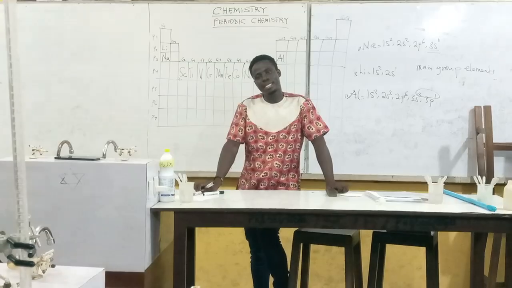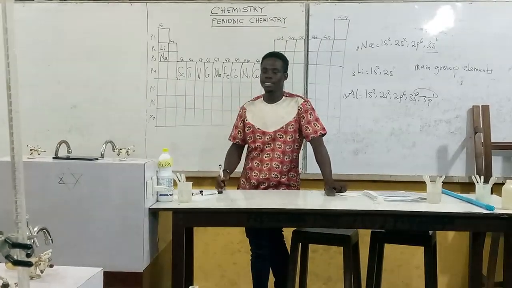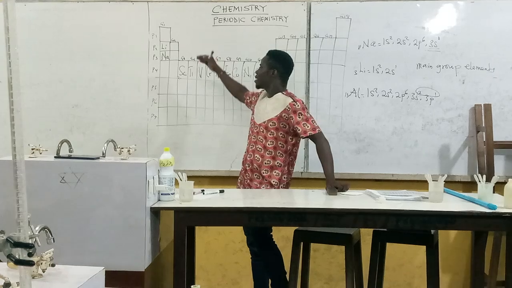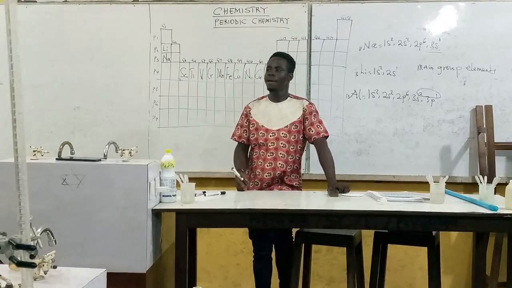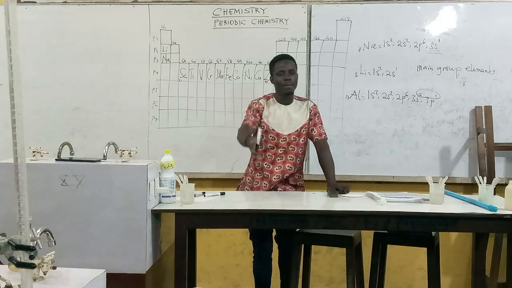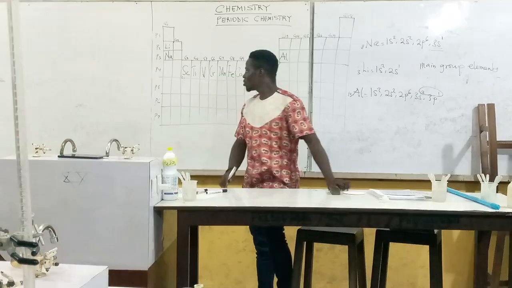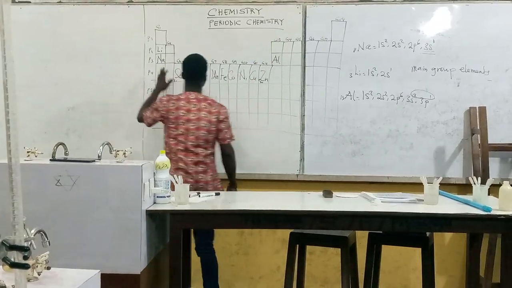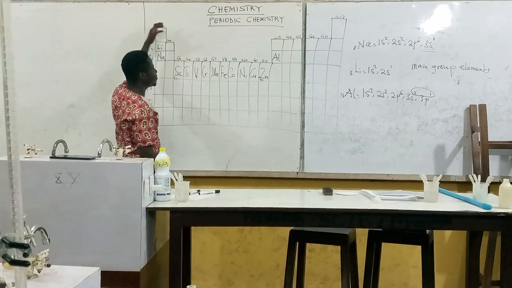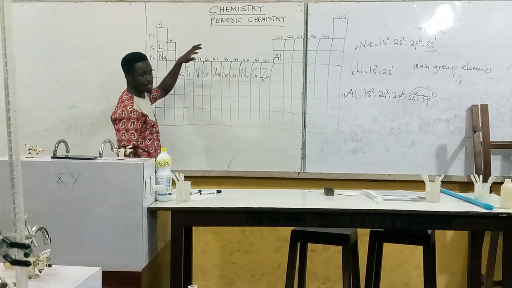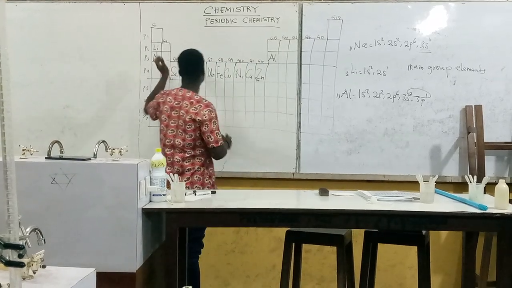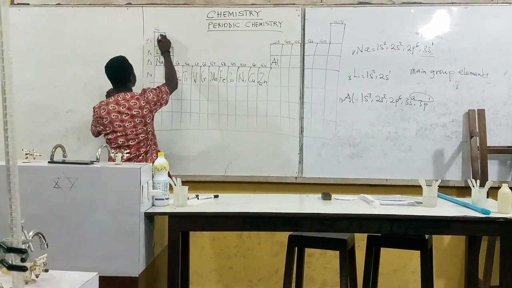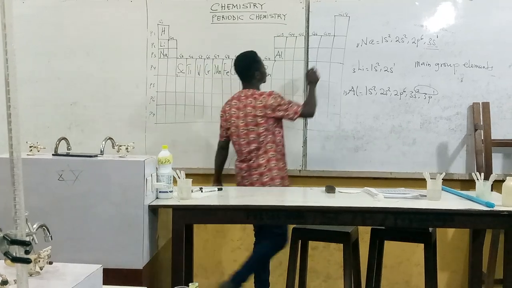But then the modern periodic law said that the arrangement of these elements is the periodic function of their atomic numbers. So, if you want to really study this, it is the atomic number that is giving them the positions. So, we can now group all the elements in this order. So, let's look at some few things. Hydrogen is here, helium.